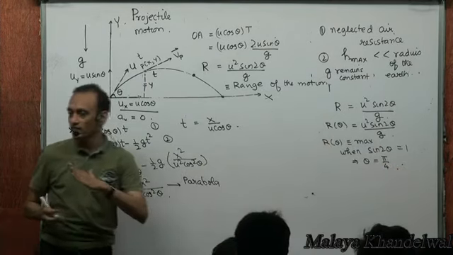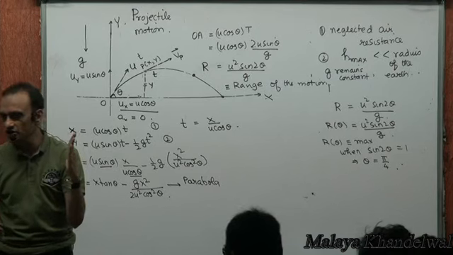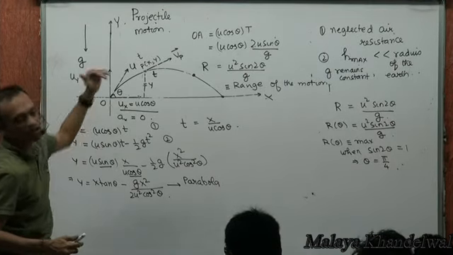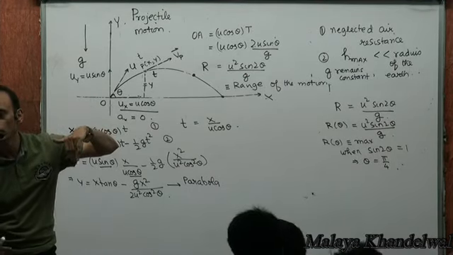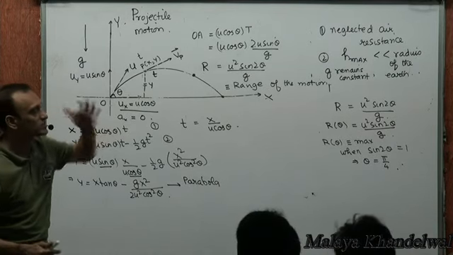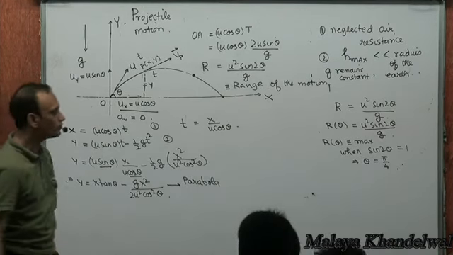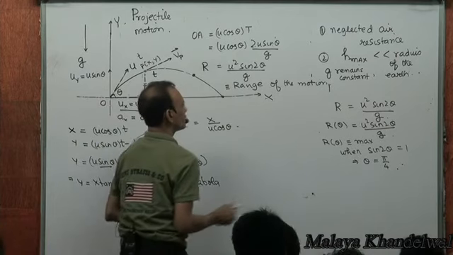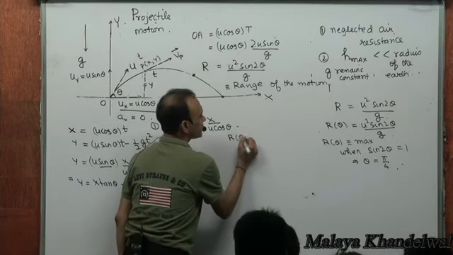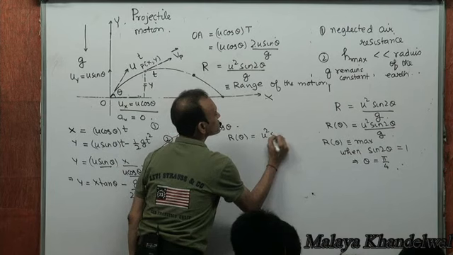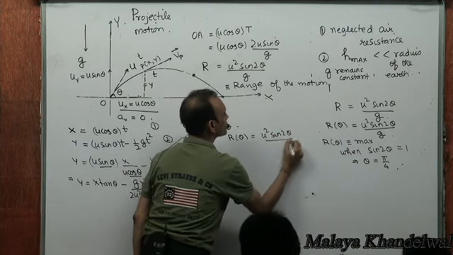That means for a given u, under ideal conditions, if you launch at 45 degrees, then the range attained by the particle will be a maximum. Yes or no? Also, range at theta is u squared sine 2 theta by g.